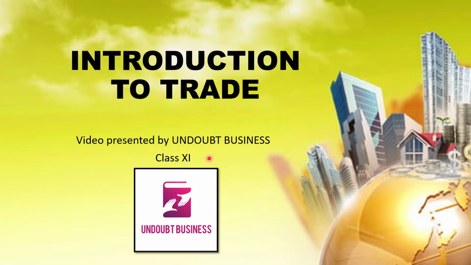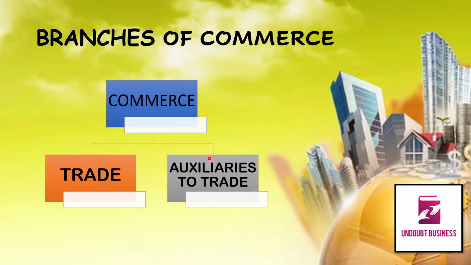So let's get started. If we look into this diagram, we see that we have studied about commerce in our previous video. In case you haven't watched that video, please watch that video first and then come back to this video. We are furthering our discussion on commerce.